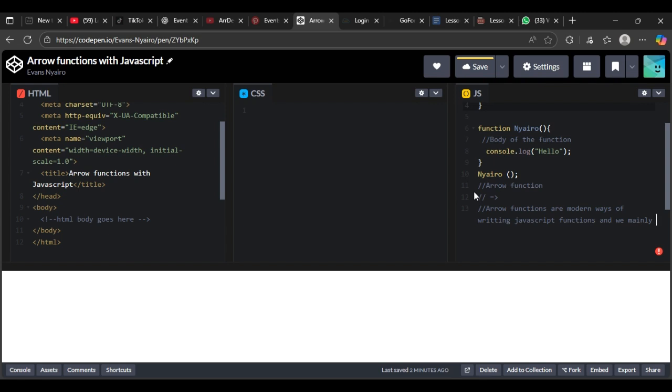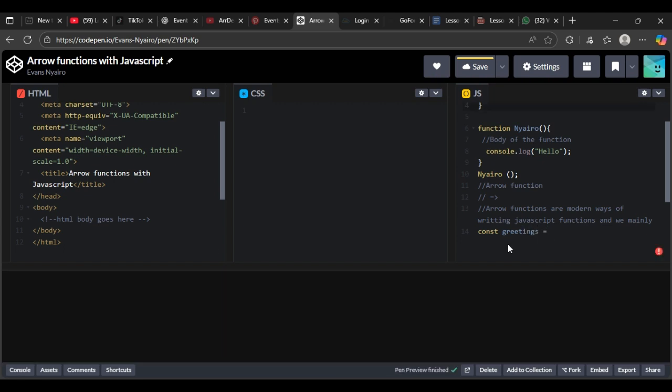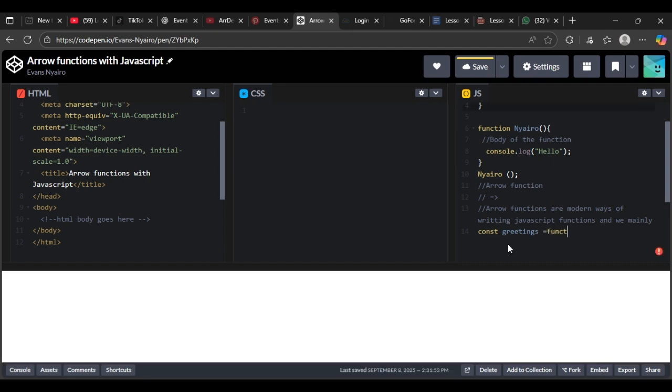Let's write a simple code to explain these arrow functions, okay? Let's write a function expression before we discuss the function itself. So let's create a constant, and a constant is a variable that does not change in the entire code. So let's say const greetings. In these greetings, we are going to give it a function. This is a function expression, okay, we are writing a function expression.